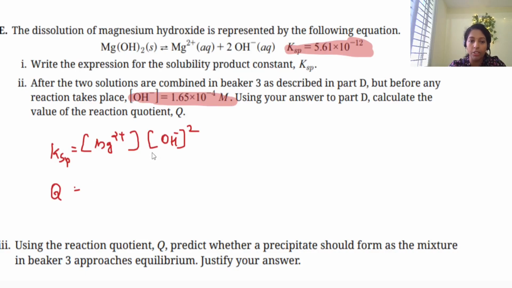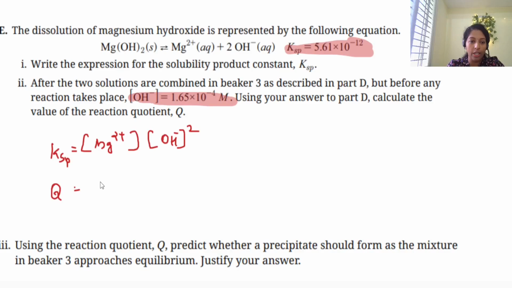Ksp means the system should definitely be in equilibrium. So if you don't know whether the system is at equilibrium or not, we can't say it is Ksp. We can just call it Q, and if Q is equal to K, then you can say it is at equilibrium. So here, let's see whether it is at equilibrium or not.